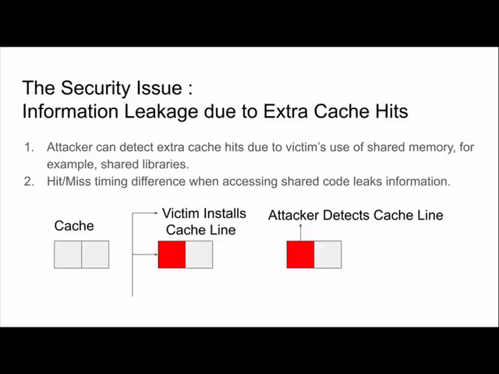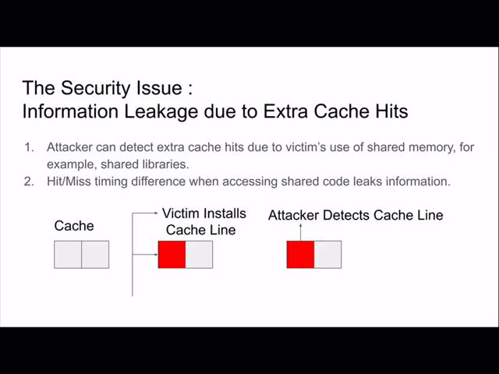Okay, so let's look at the security issue first. The main security problem is that there can be information leakage due to extra cache hits, and we can explain what this means using an example. If you look at the bottom figure, you'll see that there's a cache which initially is empty and doesn't have anything in it, and then there's a victim. You can think of the victim as a process. There's a victim process which installs a cache line into it, so that installed cache line is marked in red.